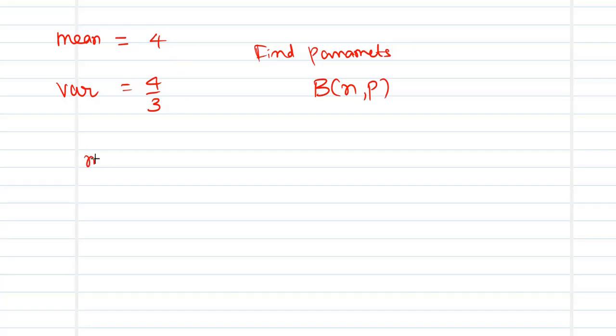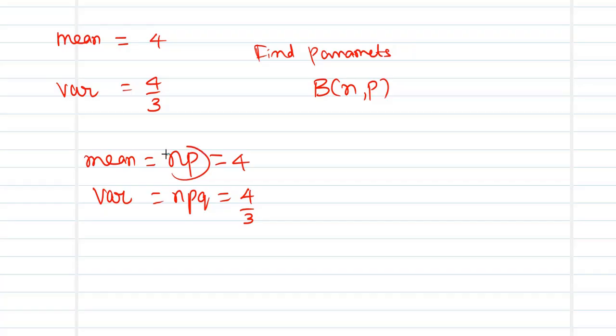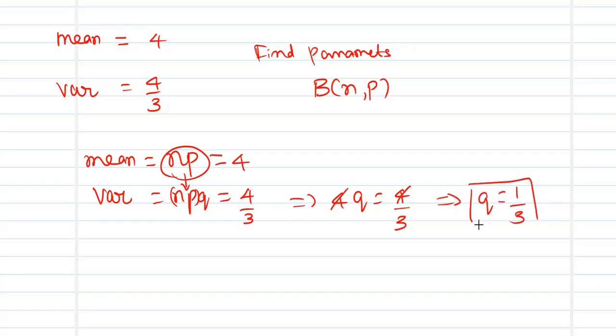What I know about the mean of the binomial distribution is that it is given as np, and this has been marked as 4 in the given data. What is going to be the variance of the binomial distribution? This is npq, and this has been given as 4 by 3. The best thing is you can just put it over here and then find the value of q. So 4 times q is equal to 4 by 3. 4 can be cancelled on both sides, so this gives me q equal to 1 by 3. This is one way of approaching.